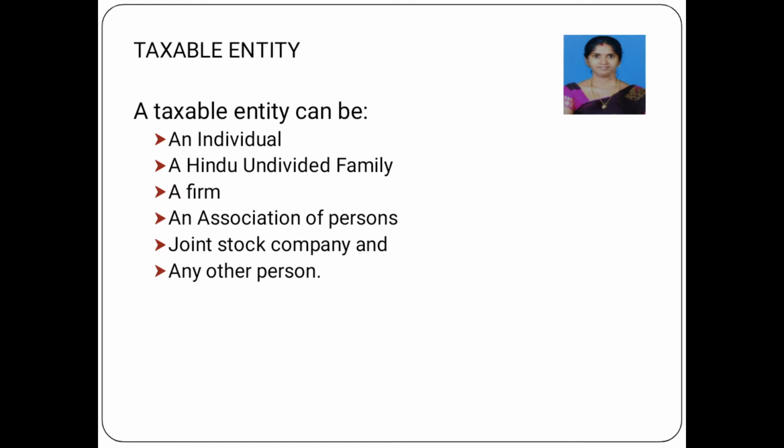The next one is joint stock company. A company is an artificial person created by law under the Companies Act 1956, having a perpetual succession and a common seal, and also the company invites the public to issue shares. Finally, any other persons. In the any other persons category, municipality, corporation, and panchayat come under this category.